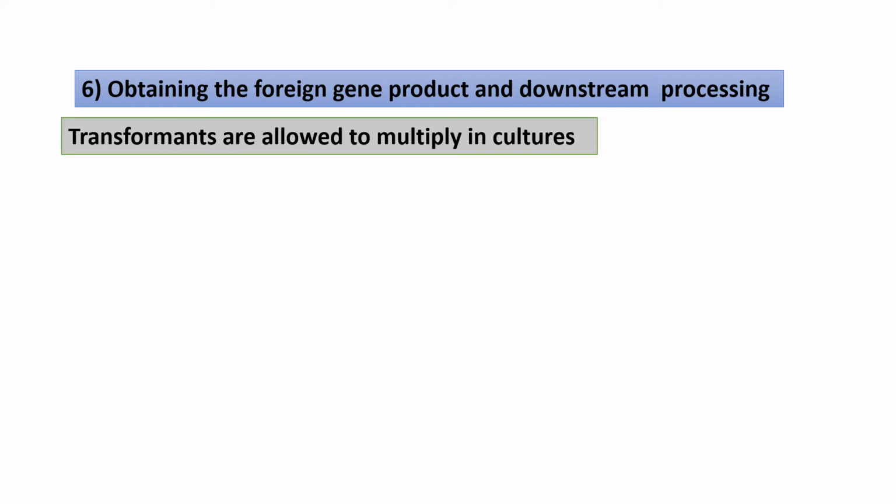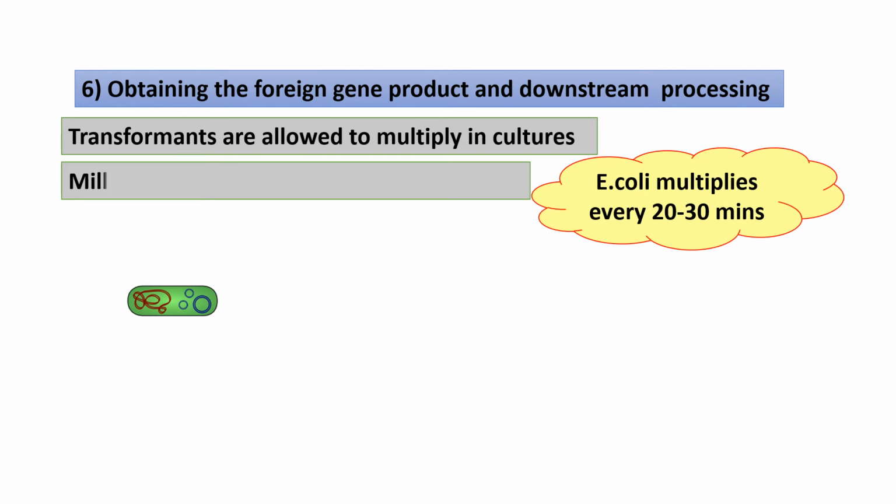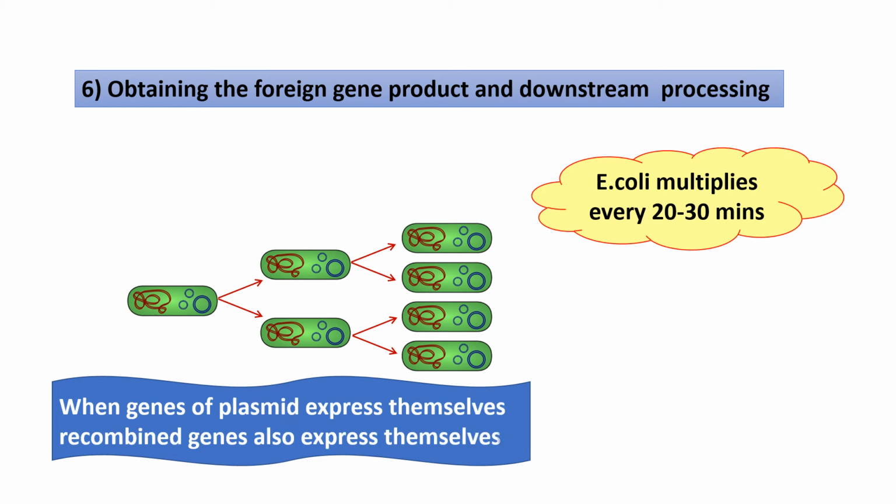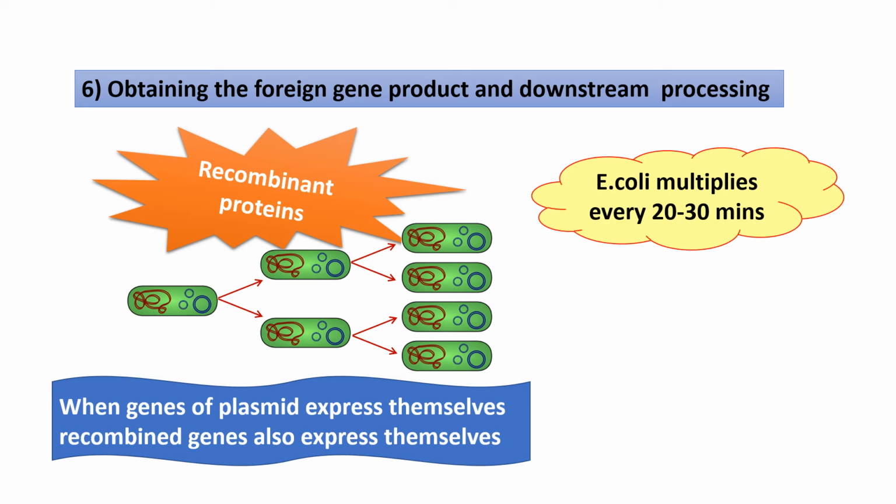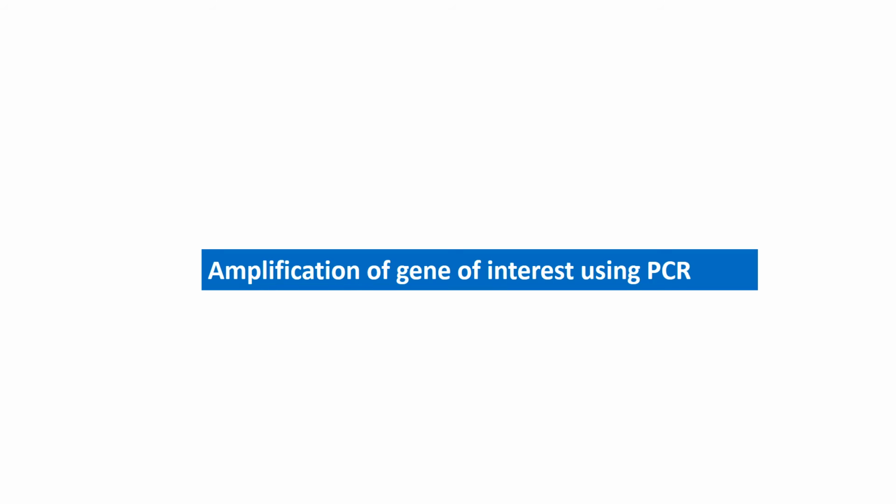So the transformants, the organisms which have taken up the foreign DNA, are allowed to multiply in the culture medium. E. coli multiplies every 20 to 30 minutes, and millions of bacterial cells are produced rapidly. So when the genes of the plasmid express themselves, the recombinant genes also express themselves. These are called recombinant proteins.